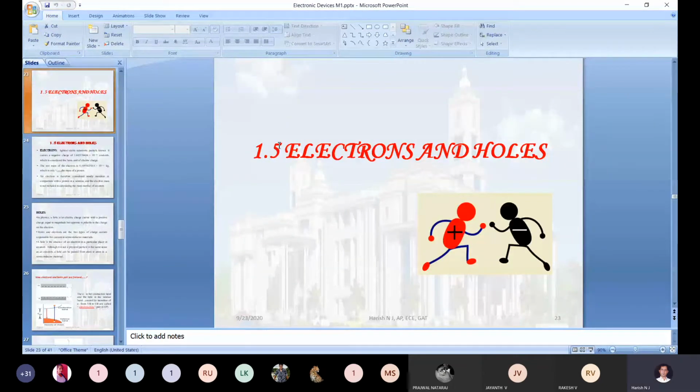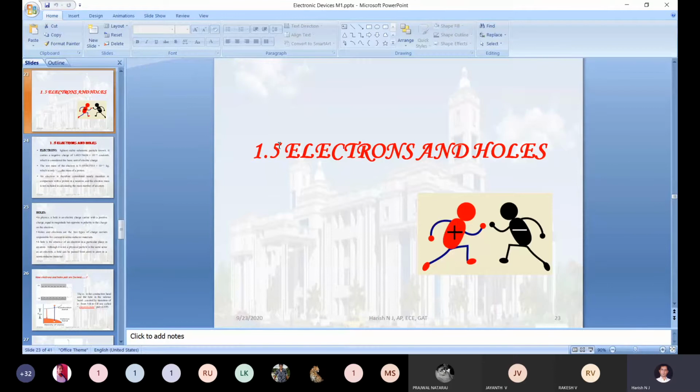If the conduction band electron and the hole are created by the excitation of a valence band electron to the conduction band, they are called an electron hole pair. I will repeat the definition once again. Please listen very carefully. If the conduction band electron and the hole are created by the excitation of a valence band electron to the conduction band, they are called an electron hole pair.